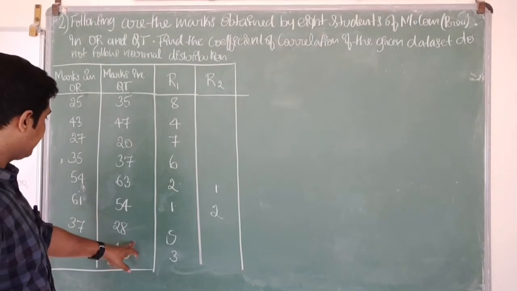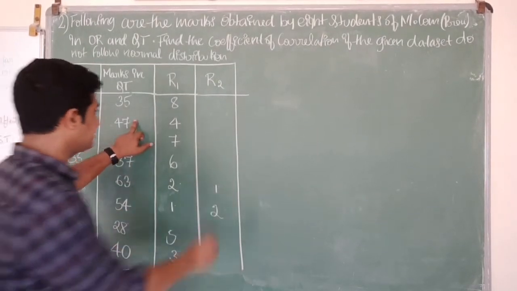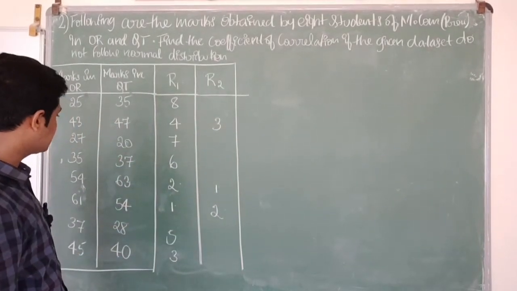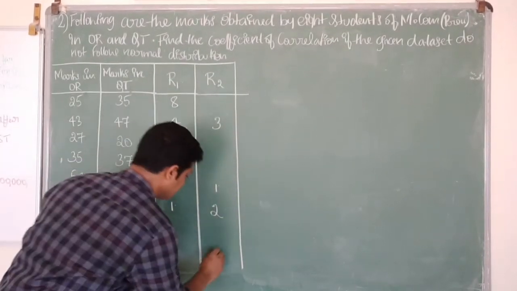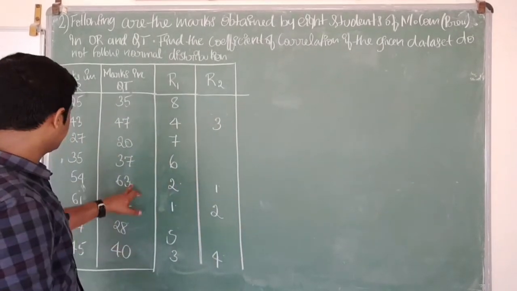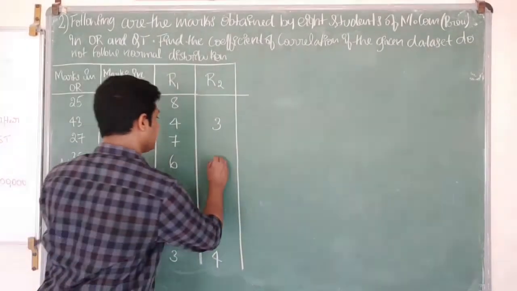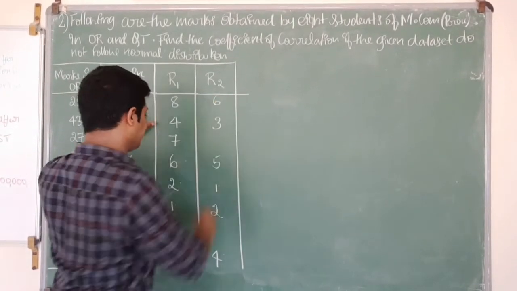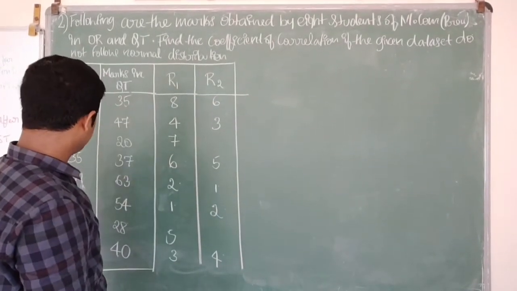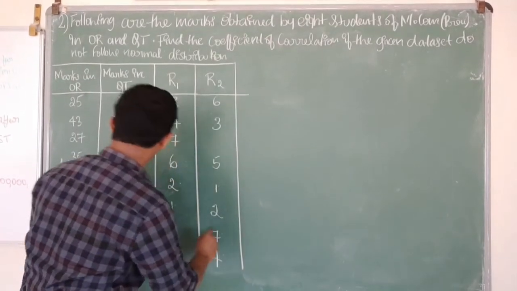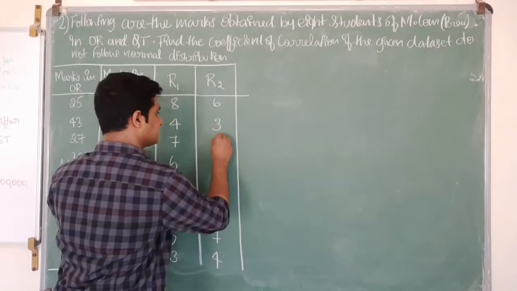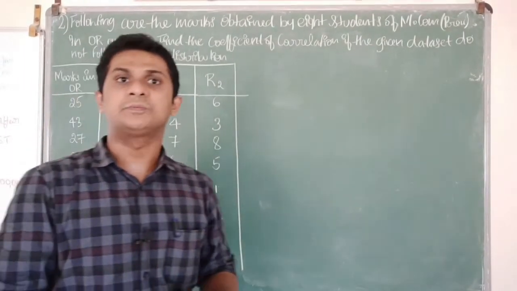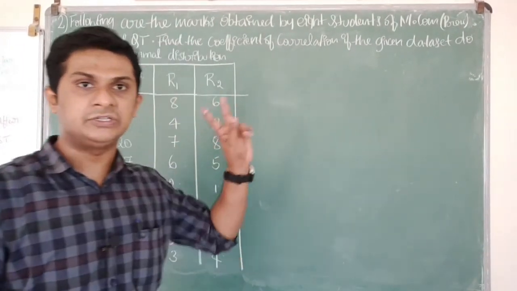second rank. Next highest is 47, so third rank. Next highest marks is 40, so fourth rank. Next highest marks is 37, fifth rank. Next highest is here, sixth rank. Next highest is this, seventh rank. The last is this. This is how we can rank the scores obtained by 8 students in these two